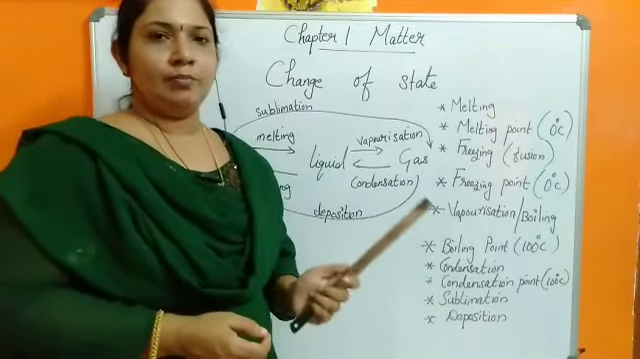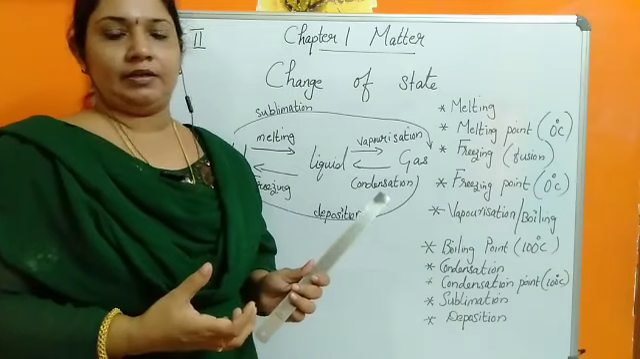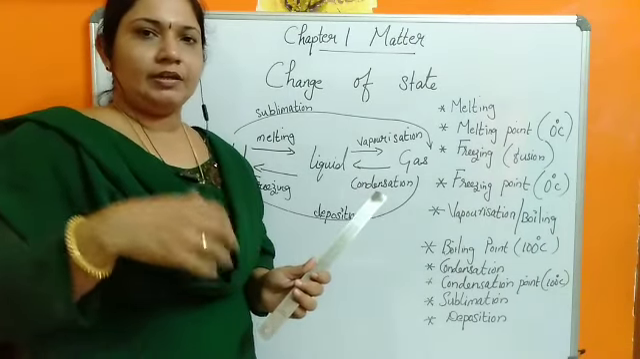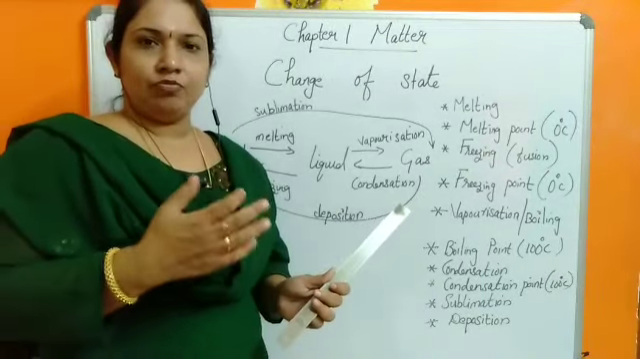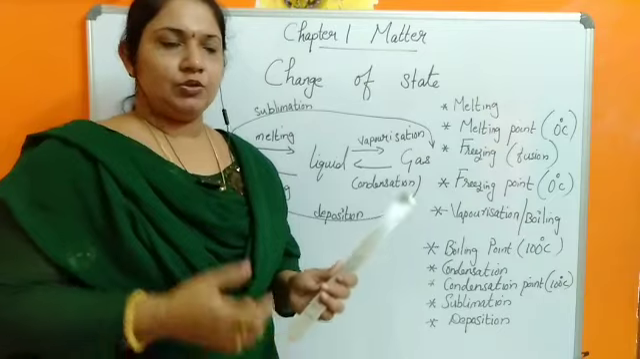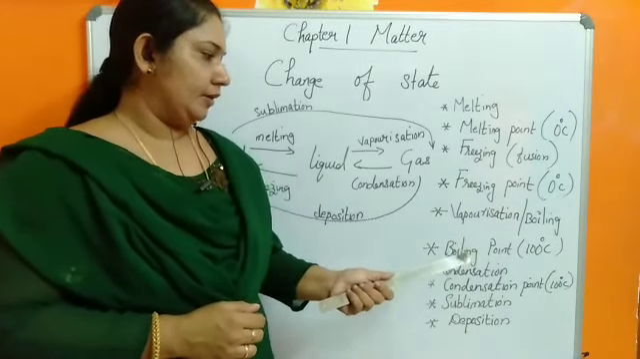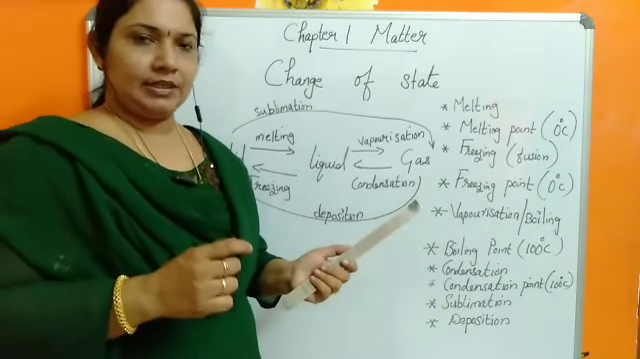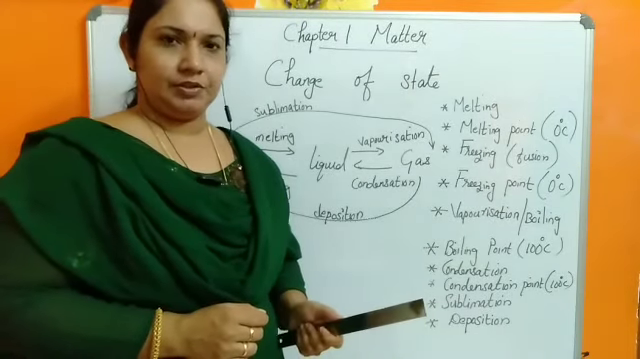You know, our water boils at 100 degrees. So when the entire water reaches 100 degrees, only then does the water start converting, that is, its conversion from liquid to gas, water to water vapor. So that particular point is known as the boiling point. That is the temperature at which the liquid boils. So for example, the boiling point of water is 100 degrees Celsius.